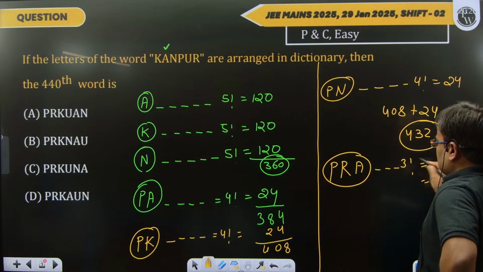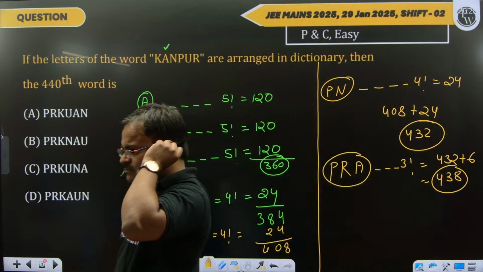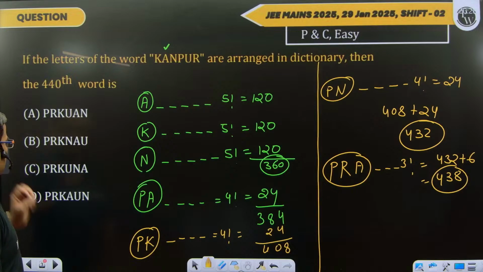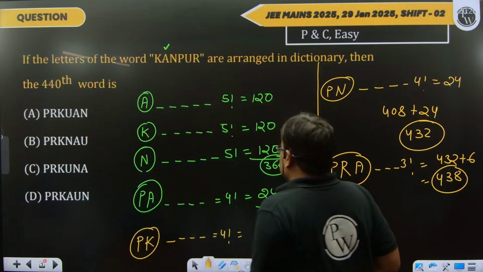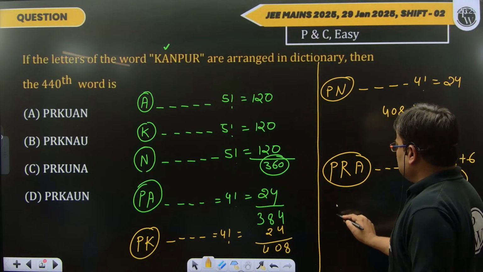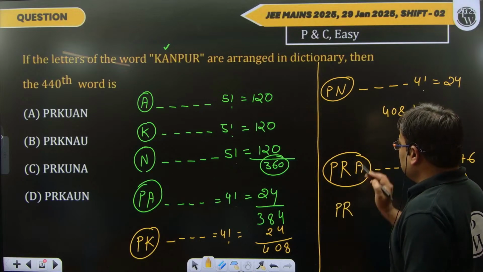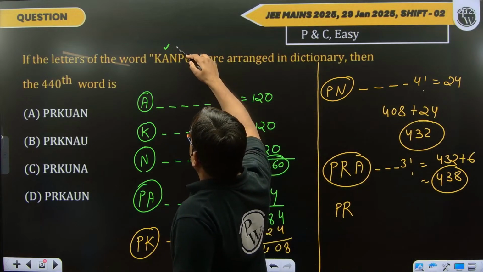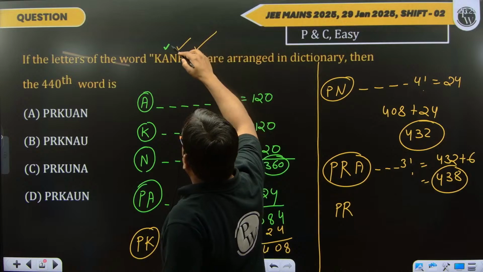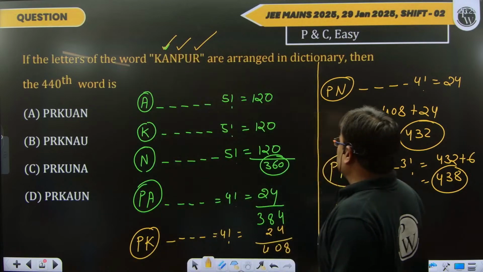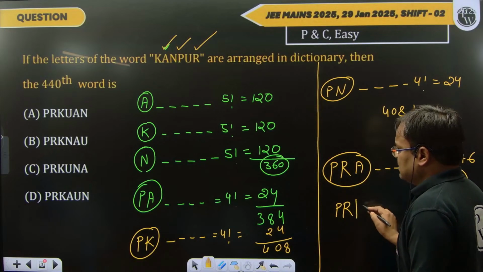We get 438. Now see, if the word is PRA, we have used the P, the R, and the A. Then after it, according to the dictionary, the next word starts with PRK. This word starts with PRK.